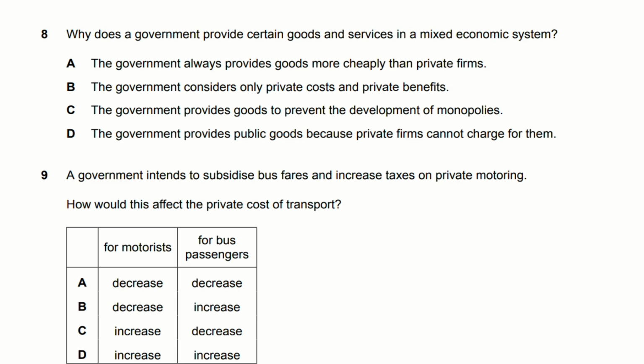Okay, moving on. Question number 9. A government intends to subsidize bus fares and increase taxes on private motoring. How would this affect the private cost of transport? So, for motorists, it will increase, so it will be C or D. And then for bus passengers, that will decrease because they have been subsidized. So your answer is C.